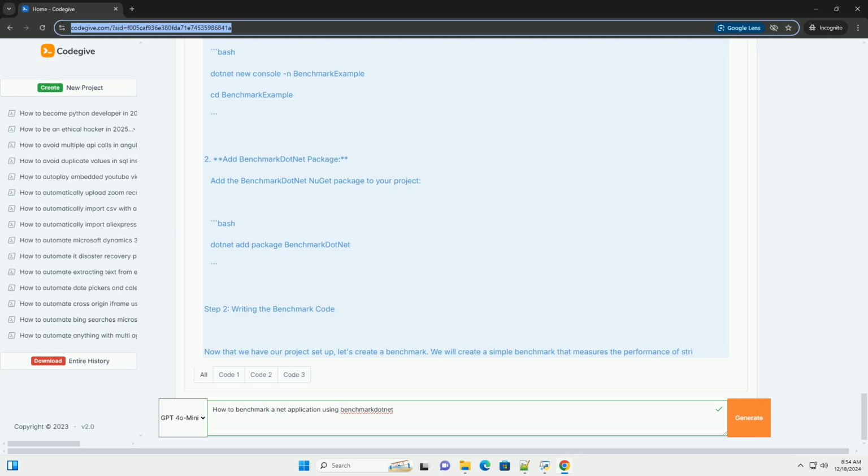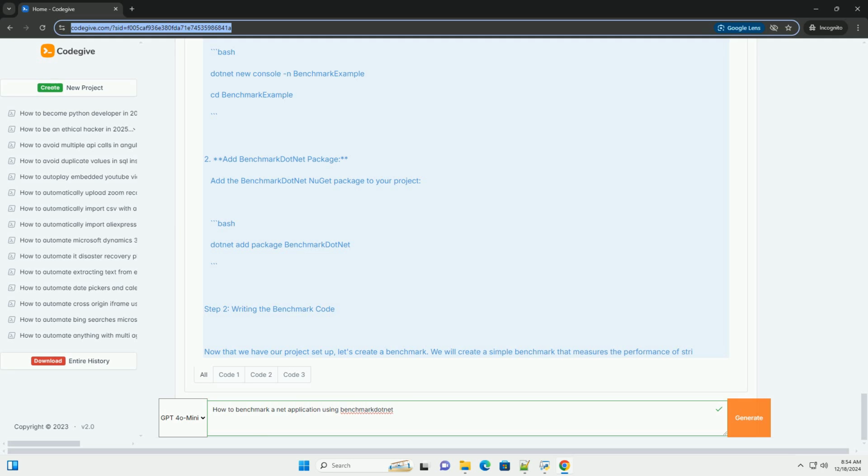Step 3, explanation of the code. 1. Namespaces. BenchmarkDotNet.Attributes contains attributes used to mark methods for benchmarking. BenchmarkDotNet.Running contains the BenchmarkRunner class to execute benchmarks. 2. BenchmarkTests class. The class contains two methods that we want to benchmark, sum using loop and sum using LINQ.